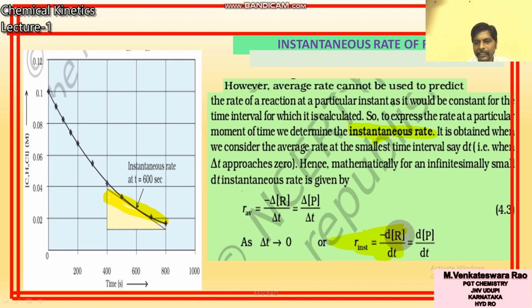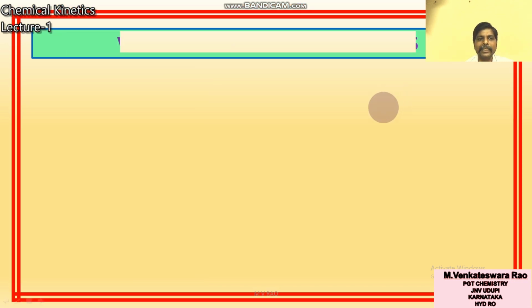You know average rate is equal to change in the concentration of reactant by change in time. That is average rate. If you want to know the instantaneous rate, you have to draw a tangent. The slope of the tangent gives the instantaneous rate.